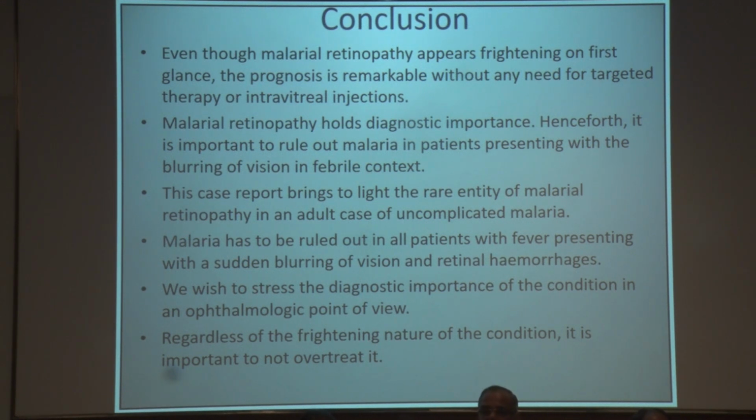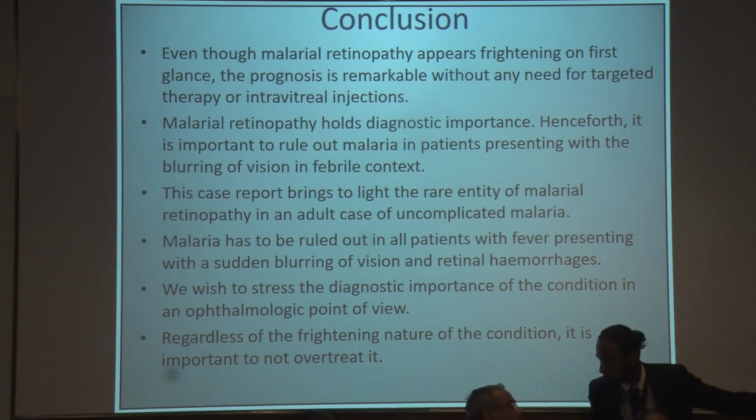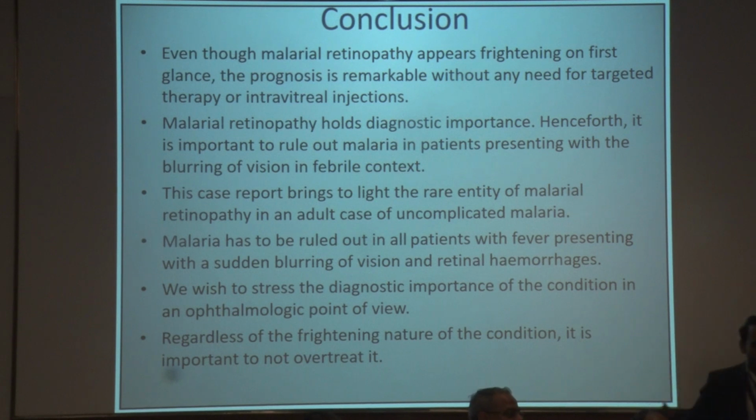Malarial retinopathy holds diagnostic importance. Henceforth, it is important to rule out malaria in patients presenting with blurring of vision in a febrile context. This case report brings to light the rare entity of malarial retinopathy in an adult case of uncomplicated malaria. Malaria has to be ruled out in patients with fever presenting with sudden blurring of vision and retinal hemorrhages. We wish to stress upon the diagnostic importance of the condition from an ophthalmologic point of view. Regardless of the frightening nature of the condition, it is important to not overtreat it.